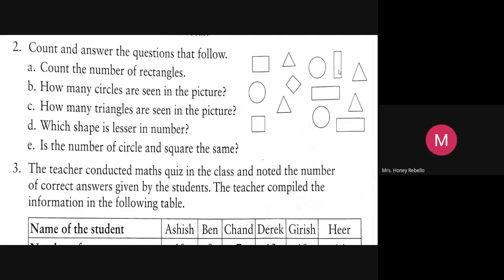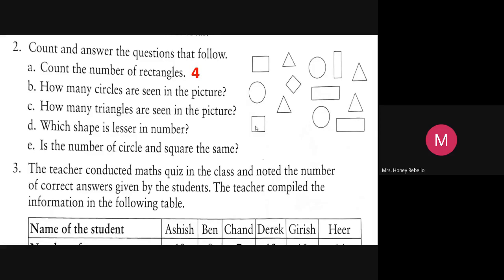One more child. Can you count the number of rectangles? Jemima. Can you count? Just look at the screen. 1, 2, 3, and 4. That's only 4. Okay, because I told you this is not a square. Okay, good. Now the next child is Juansri.